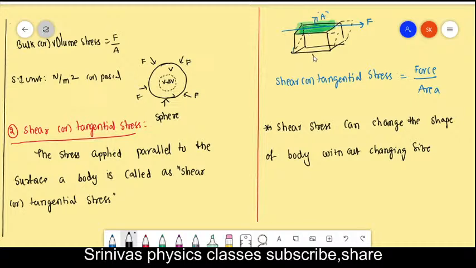This lower face is fixed and on the upper face we are applying the force like this. Then the upper surface will be displaced. This stress is called the shear stress. Shear stress unit is also the same, that is Newton per meter square. One broad classification I will tell and I will close within 2 minutes.